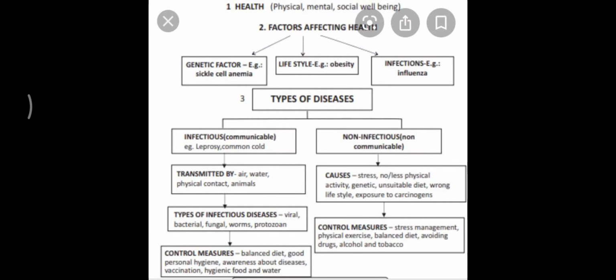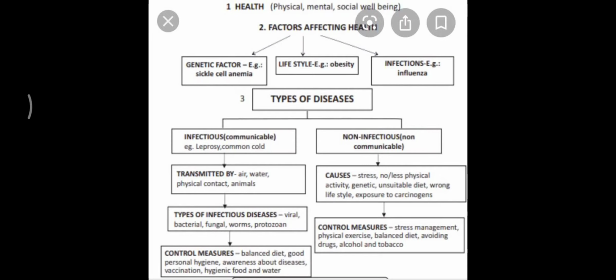Now, this is a flow chart that gives you the definition for the health, and the factors that affect the health, which we have discussed just now. And the third point that is shown in the flow chart is the type of diseases. So there are two types of diseases that are being discussed here, that is infectious or communicable diseases and non-infectious or non-communicable diseases. From the name only we can give the definition. The infectious diseases are those which spread from one person to another, and non-infectious are those which do not spread.